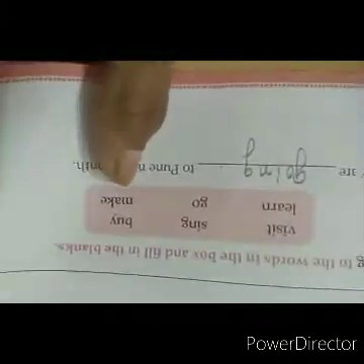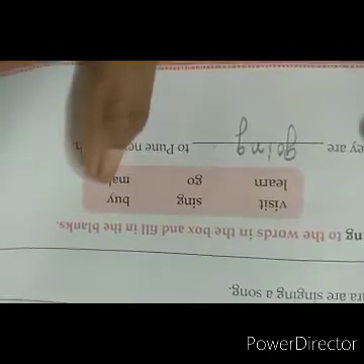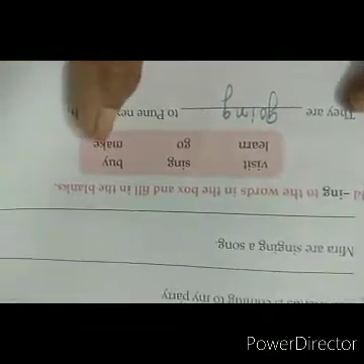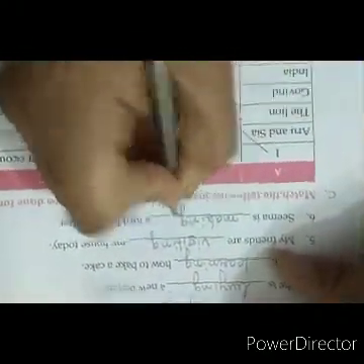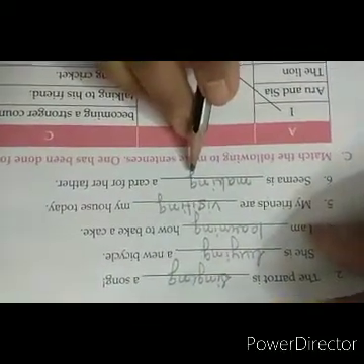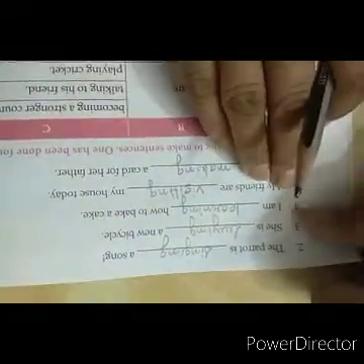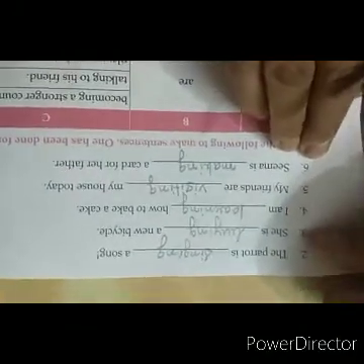Seema is making. Here the main verb is make, and we will again add ing to make it the ing form of verb. Okay. So we have done this. But you have to go through all these questions more than once, so that you can understand it properly.